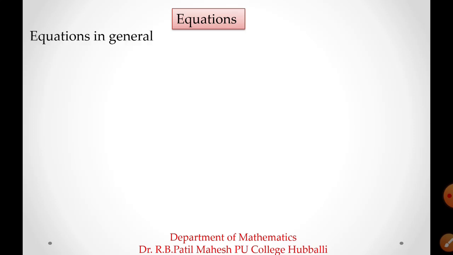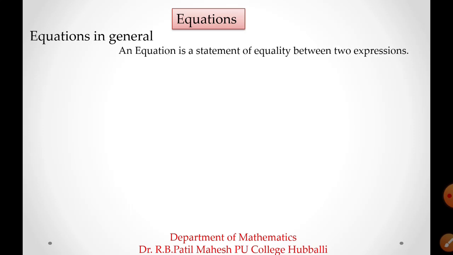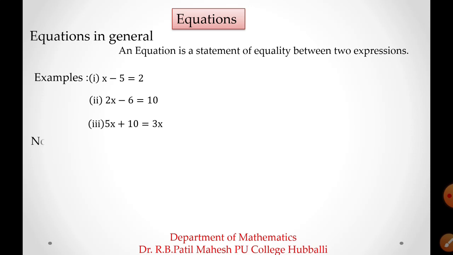Equations in general. An equation is a statement of equality between two expressions. It is the equality between two expressions. Example: x minus 5 equal to 2, 2x minus 6 equal to 10, 5x plus 10 equal to 3x. Students, in all these three examples, you can see there is an equality between the two expressions.